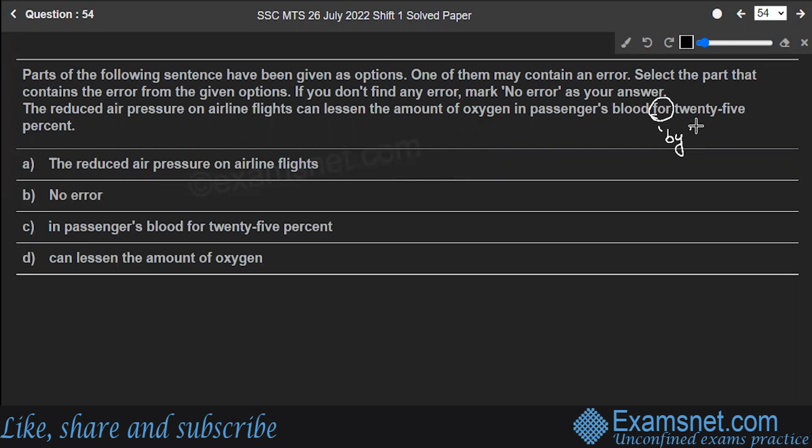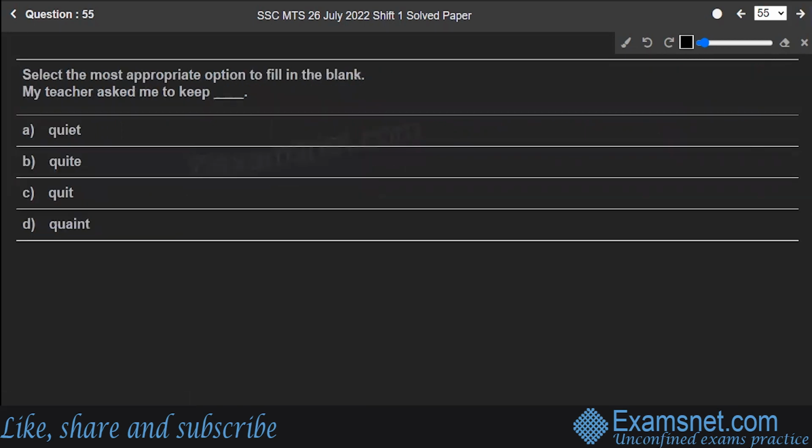In this part, the preposition by will be used instead of for. Thus, the correct part of the sentence would be in the passengers' blood by 25%. So this is the part which contains an error, and option C is the answer to the question. Hope you are clear. Next is question number 55.